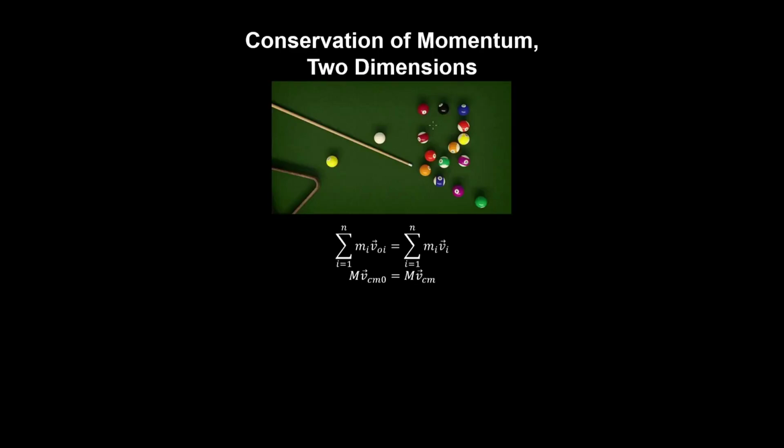We've seen that the momentum of a system of particles and its center of mass is conserved in the absence of external forces. And given that momentum is a vector quantity, we can write the two-dimensional analogues of the conservation of momentum in Cartesian coordinates.